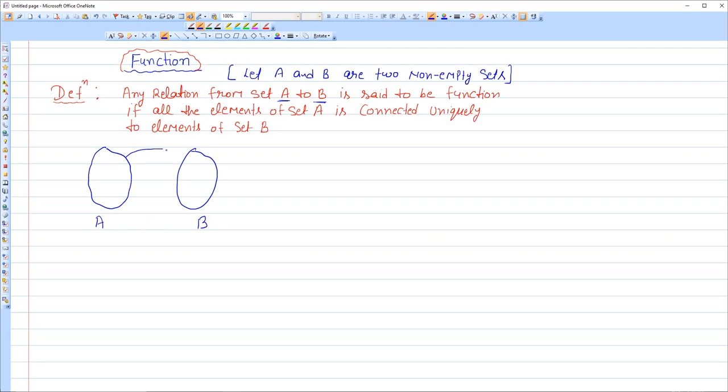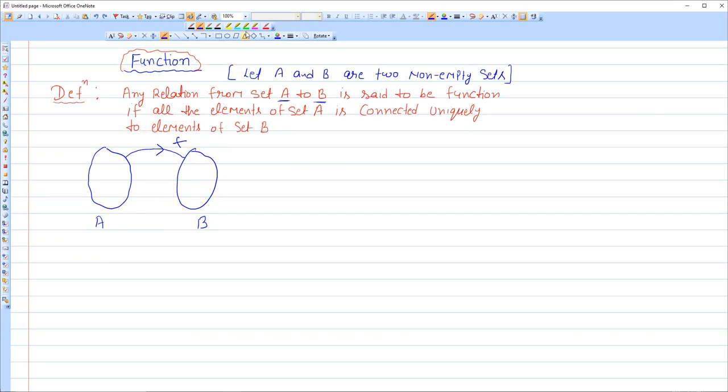Now I can make a relation from A to B if all the elements of set A are connected to the elements of set B, but uniquely connected. Uniquely connected means one element of set A cannot connect with more than one element of set B. So वन टू मैनी मैपिंग नहीं हो सकती यहाँ पर. वन टू मैनी मैपिंग पॉसिबल नहीं है. ये यहाँ पर एक एलिमेंट है तो ये वन टू मैनी मैपिंग नहीं कर सकता. This is not possible for that. ओके, तो ये फंक्शन है.